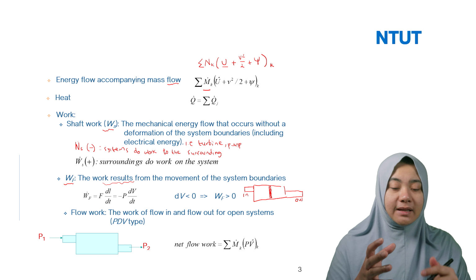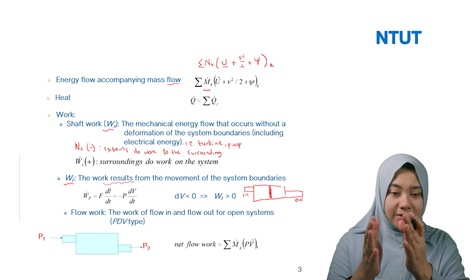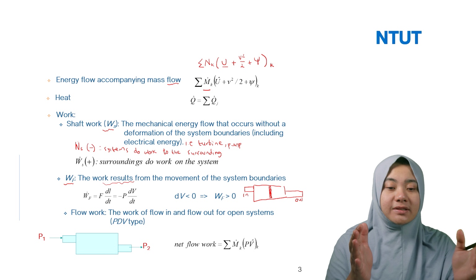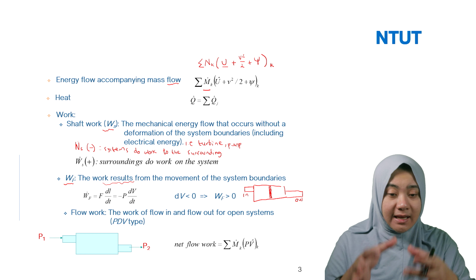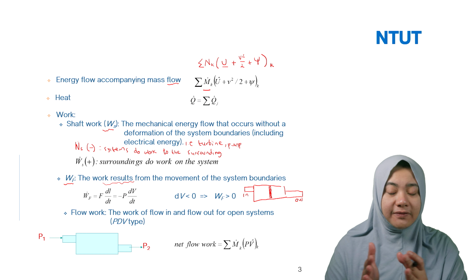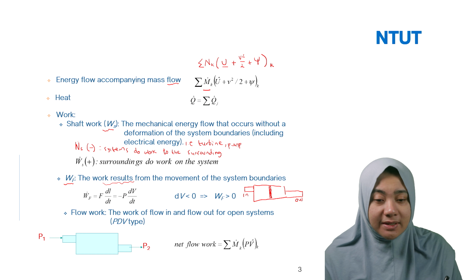If you have the gas inside, it will freely move. We call this kind of tool frictionless. They can move freely, depending on the gas. So in this case, they will deform the boundary movement.